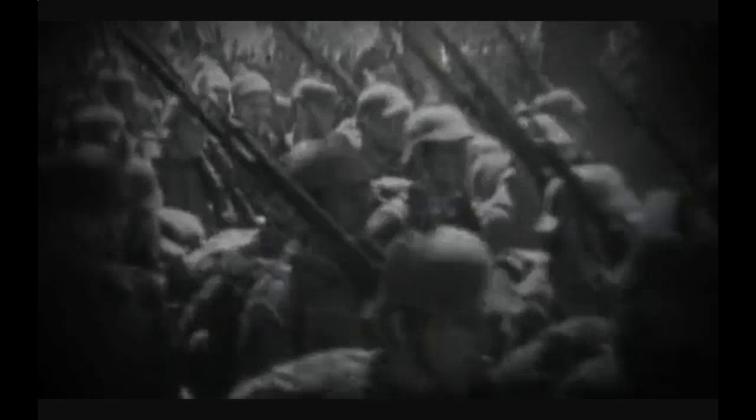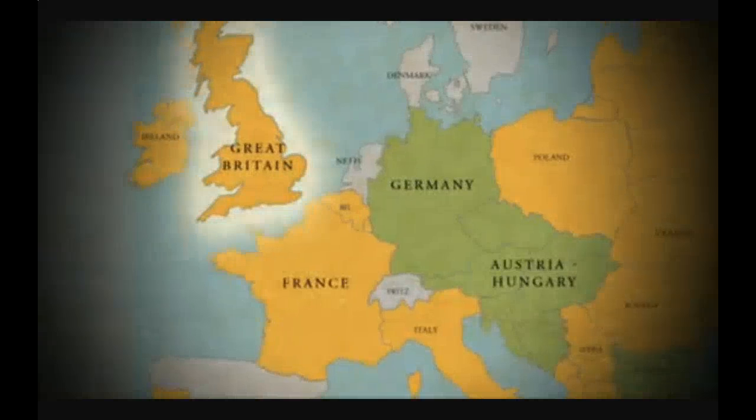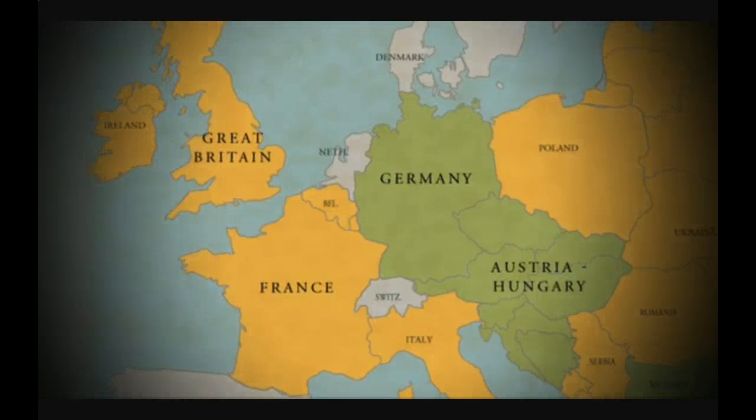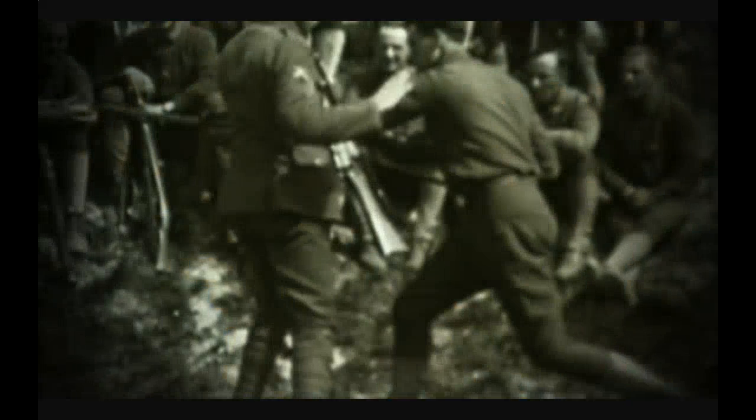Conflict had built for the past 50 years as many European powers claimed new colonies and beefed up their militaries. Everyone wanted more land, resources, and power. The British had an empire, the French had an empire, the Germans had and wanted an empire. And as these empires collided, it created great friction.